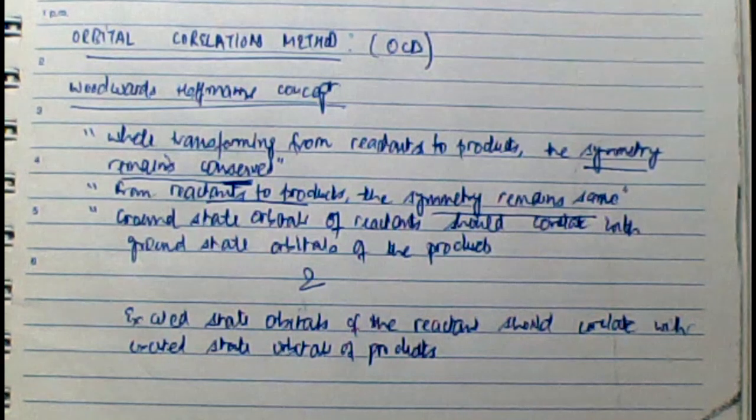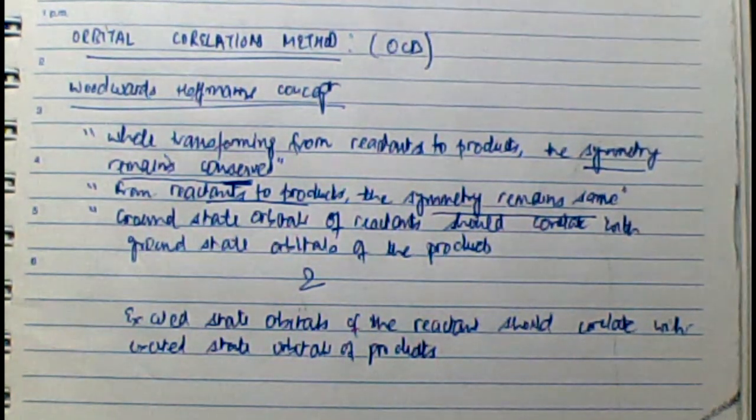Similarly, I draw the molecular orbitals of the products, assign the same symmetry property, classify those orbitals as symmetric and antisymmetric, and then check whether the symmetry of the ground state orbitals and the excited state orbitals matches. If the ground state orbital symmetry of the reactant matches the ground state orbital symmetry of the product, then we say this particular reaction is thermally allowed. And if it does not match, then we say this reaction is thermally forbidden.